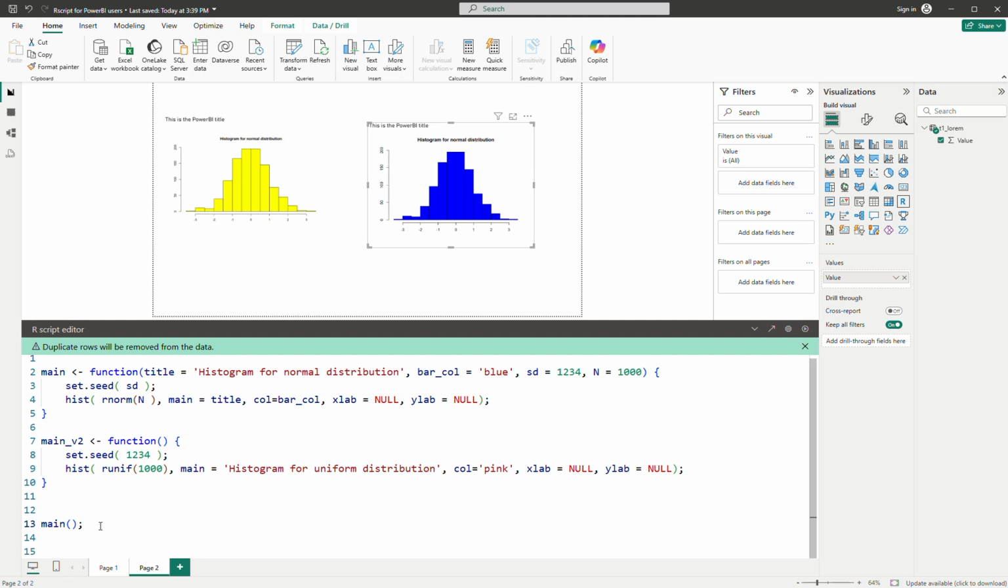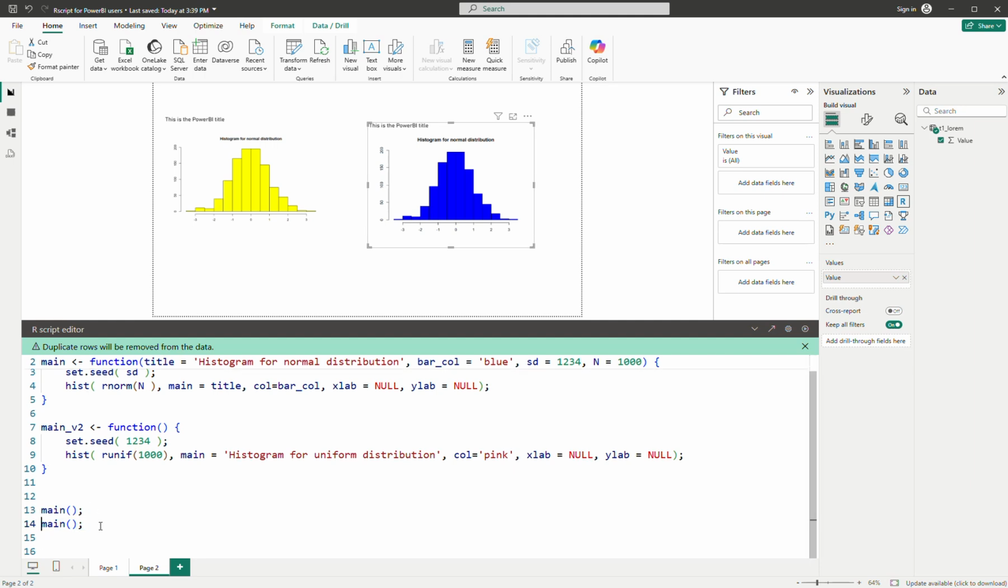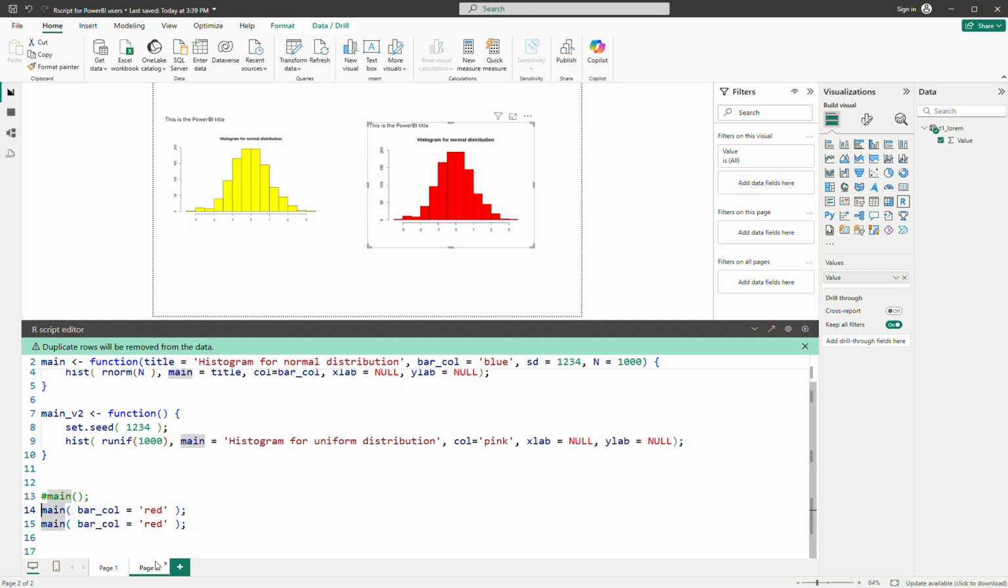But then if I want to change into the other color, I also can. So let me disable this one, and then I change this one to bar color equal to red. So now you have the red color in here already. If you run this one, actually you can run two of them, but the second one will override the first one, so you can only see the second one in here. So brown. Okay, if you run the two, you can see the brown is not a very good idea because it looks like very red pink.